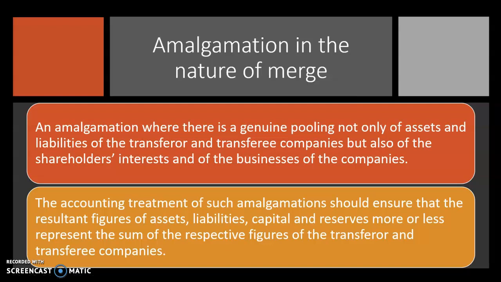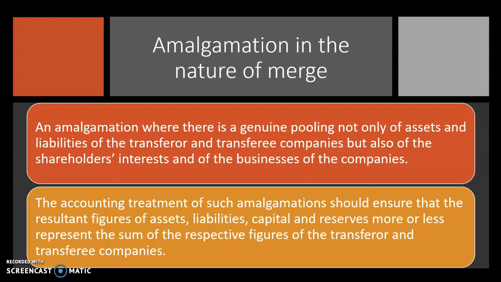An amalgamation where there is a genuine pooling not only of assets and liabilities of the transferor and the transferee company, but also of the shareholders' interests and the businesses of the companies. It means that while amalgamating, not only the assets and liabilities will be coming together, but also the shareholders' interests.